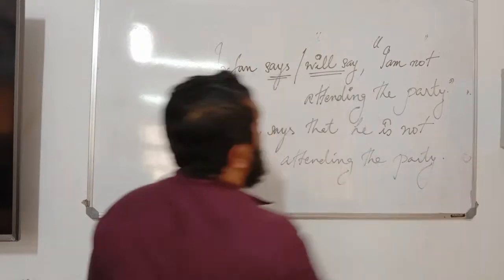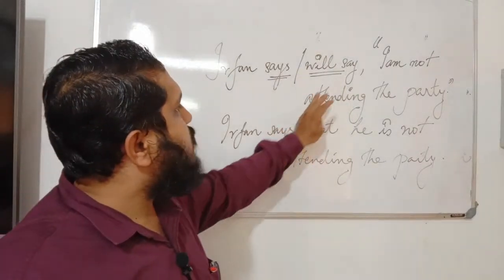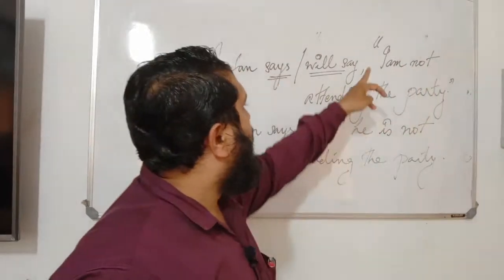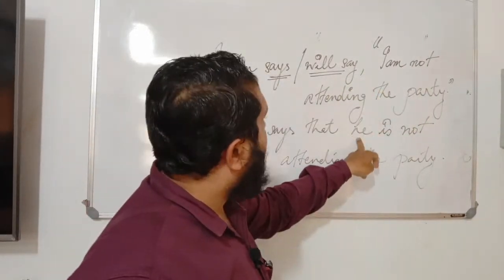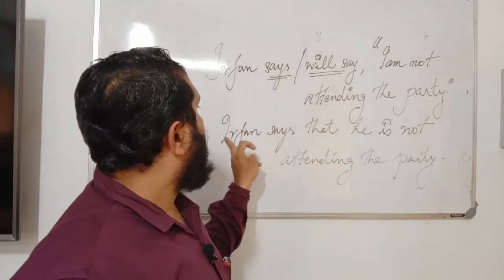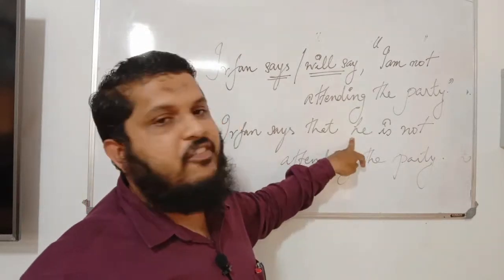Look at this. Here the change is, instead of I am not, we have I changed to he, because the person is Irfan, that is third person singular, masculine gender. That is why we have he.